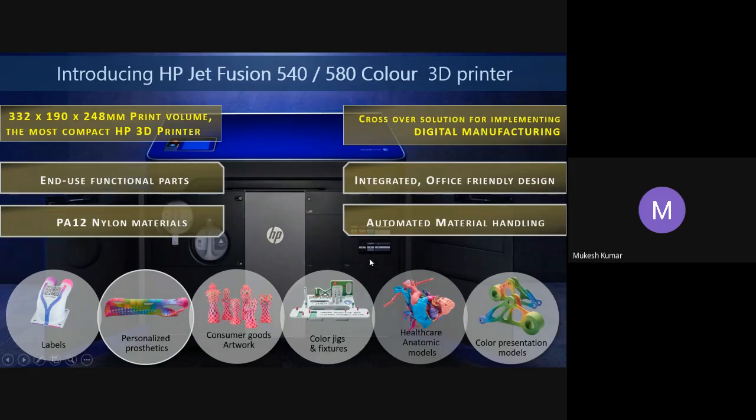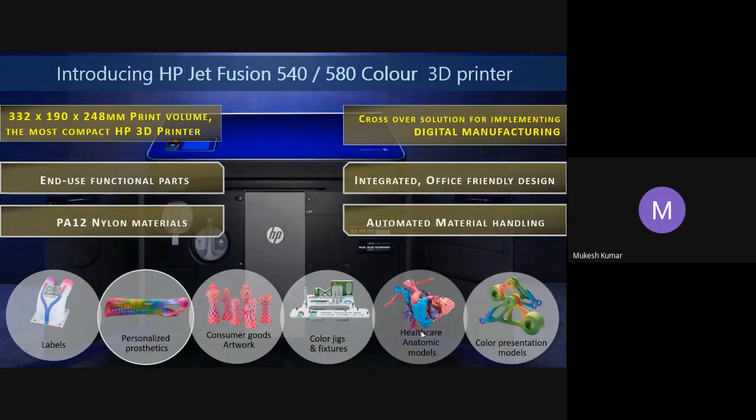Why is this color fixture required? Because sometimes the parts you are putting in are similar in all directions. So if you are able to put color coding or color identification onto one of the sides, you can easily identify how to put your part onto it. Then there are healthcare anatomic models, and obviously color presentation. So it has its own application.